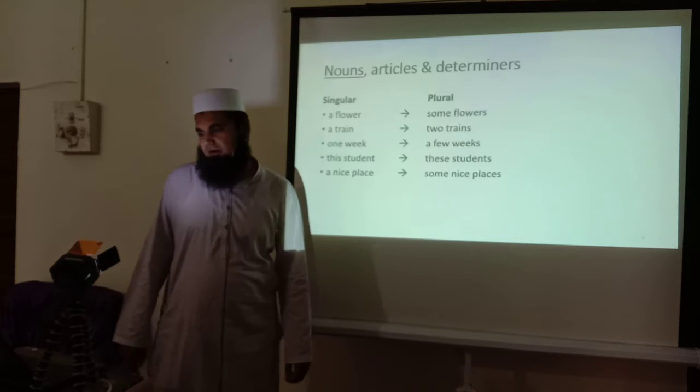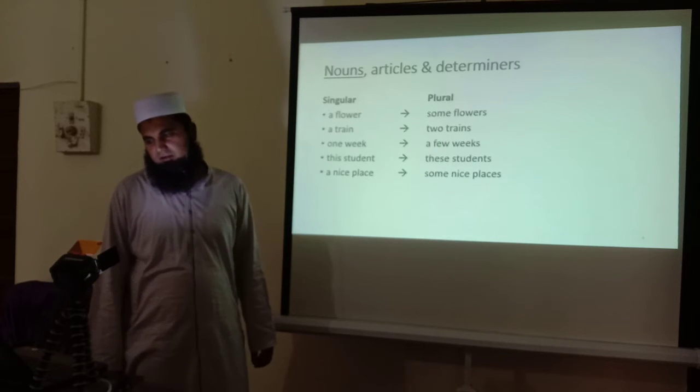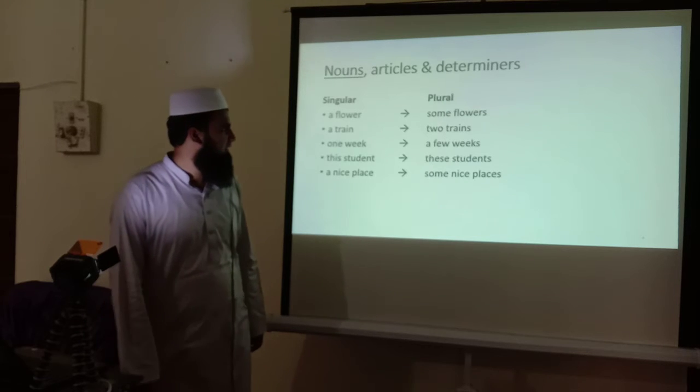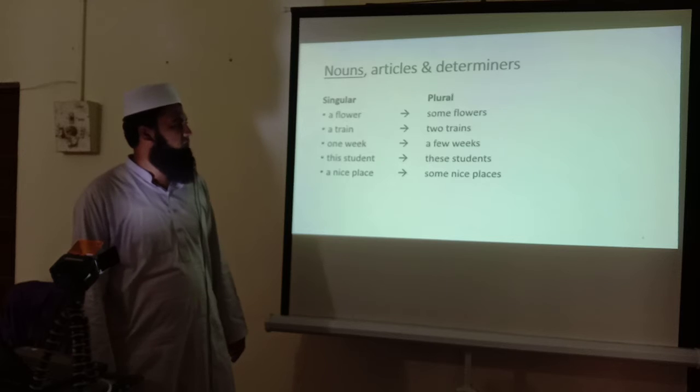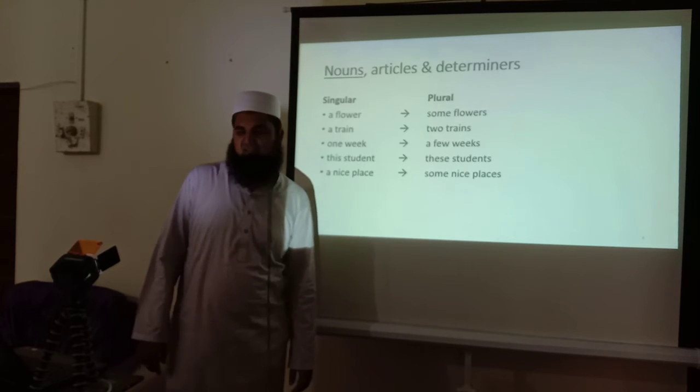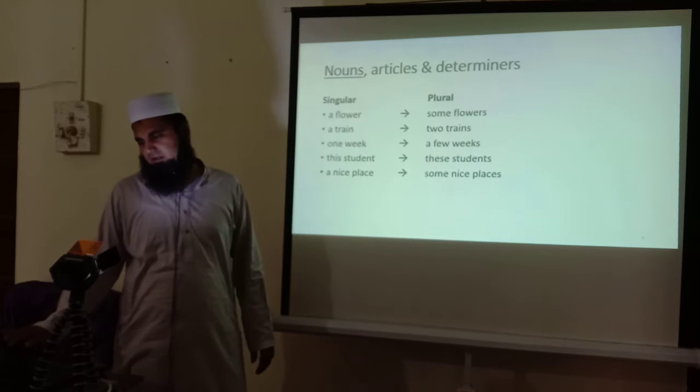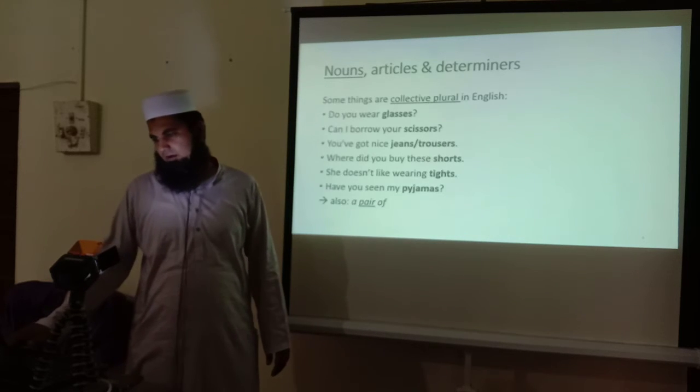This is the form of singular and plurals, like a flower, some flowers; a train, two trains; one week, a few weeks; this student, these students; a nice place, some nice places. These are examples of different singular and plural forms.